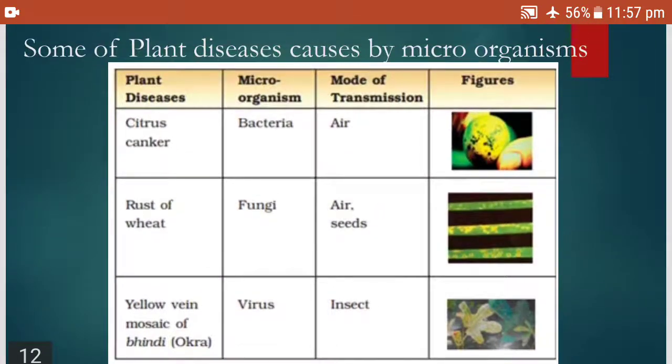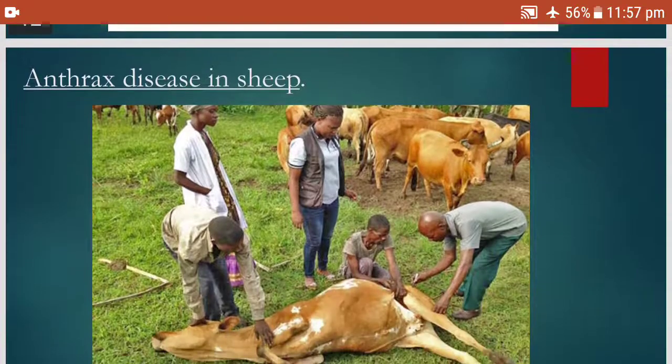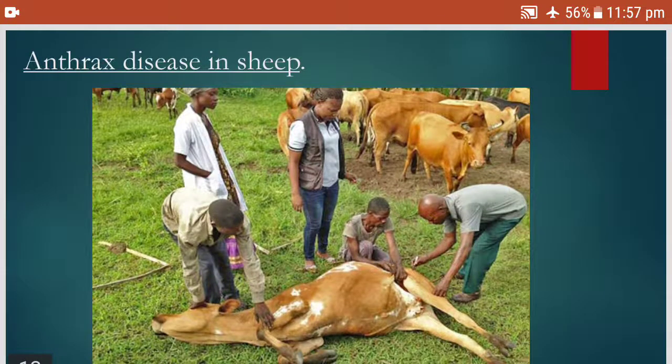So children, not only plants are getting affected by microorganisms, even animals are also facing problems with them. They are also getting diseases. One example is anthrax disease in sheep.